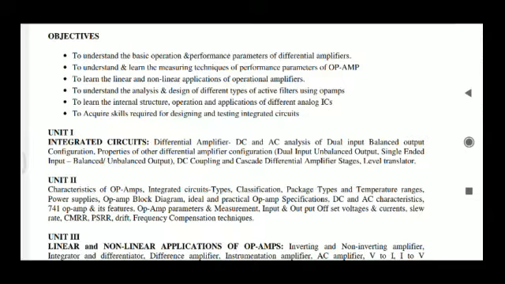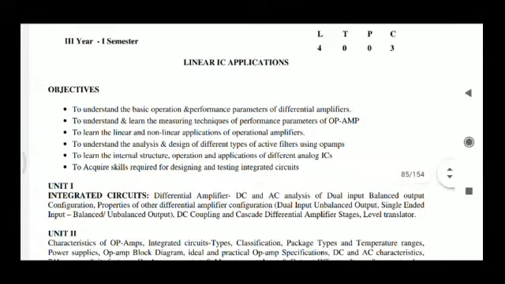In the first unit we are going to cover the basic block diagram of the operational amplifier. We are going to discuss what is inside this operational amplifier. So operational amplifier is an IC, an integrated circuit.